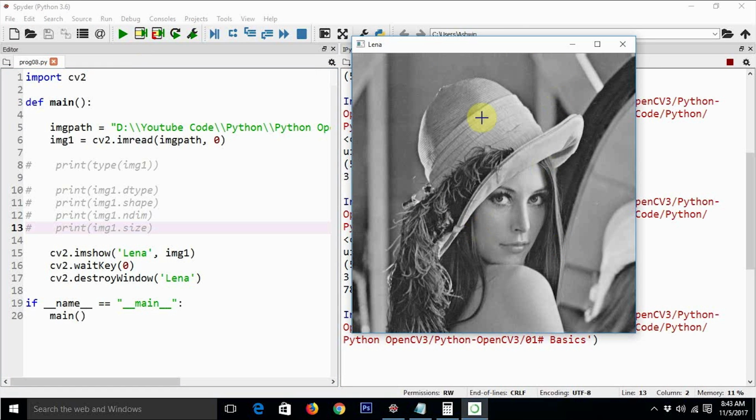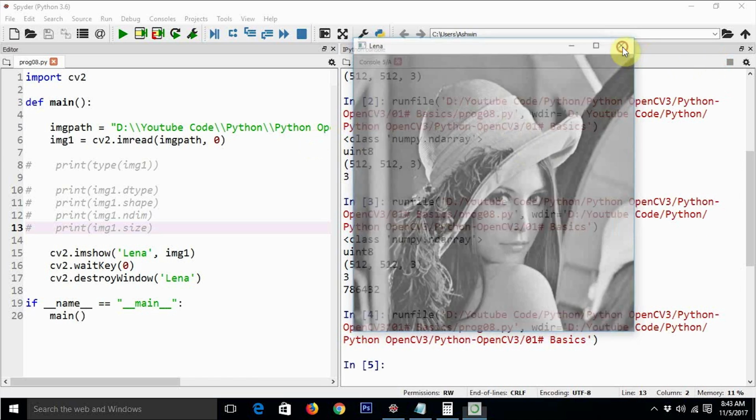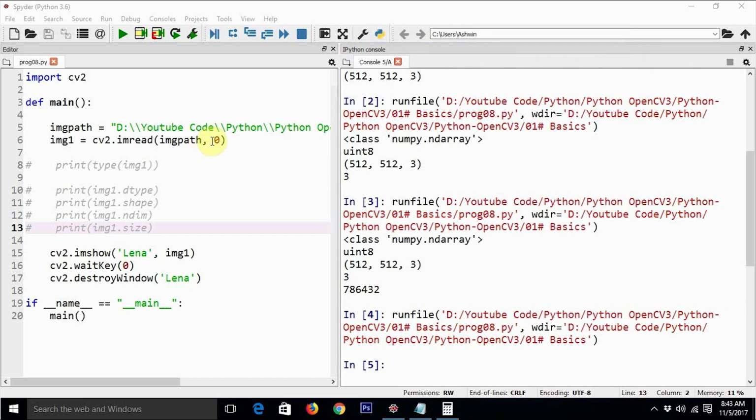This is the output window, and this is how an image looks when we read that image as a grayscale image by passing 0 as an argument to the imread function. We have already seen that in the earlier tutorials, how to read images in different modes. You can even read a color image in grayscale mode.